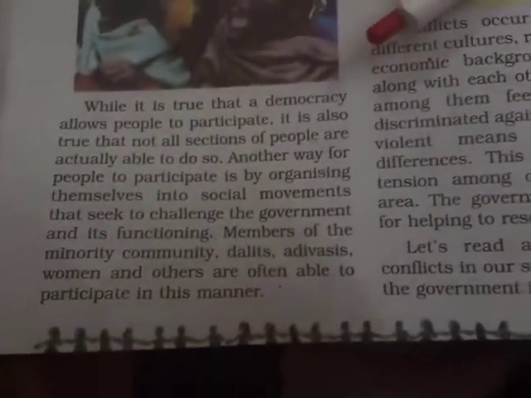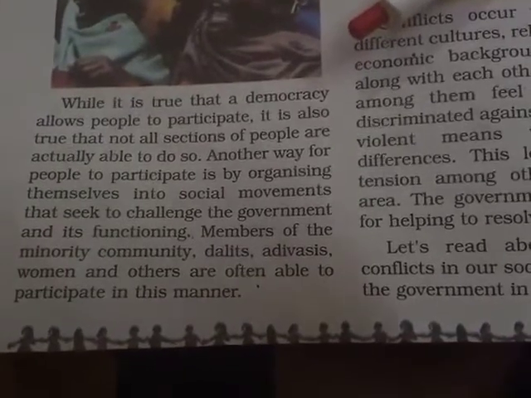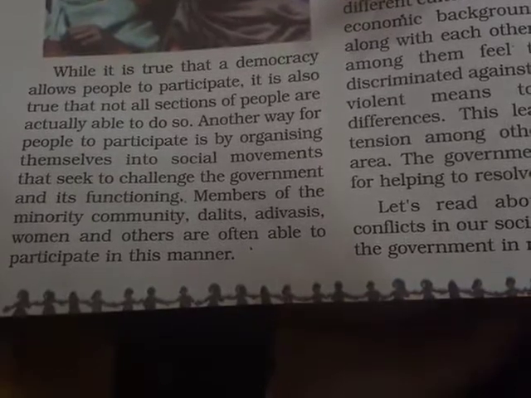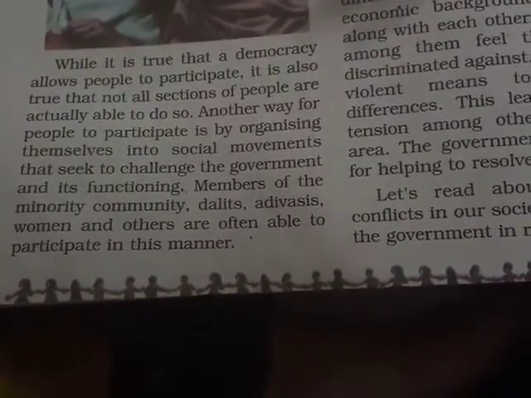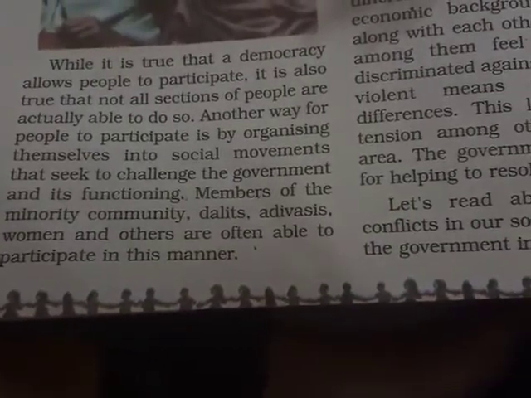So, students, while it is true that democracy allows people to participate, it is also true that not all sections of the people are actually able to do so. Another way for people to participate is to organize themselves in a social movement. Some people carry out social movements to challenge the government's functioning.